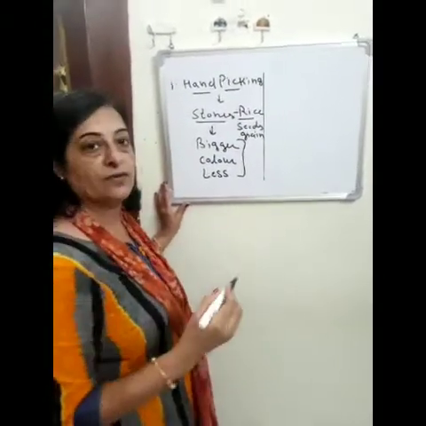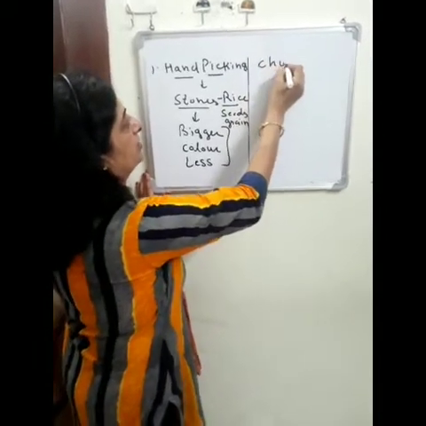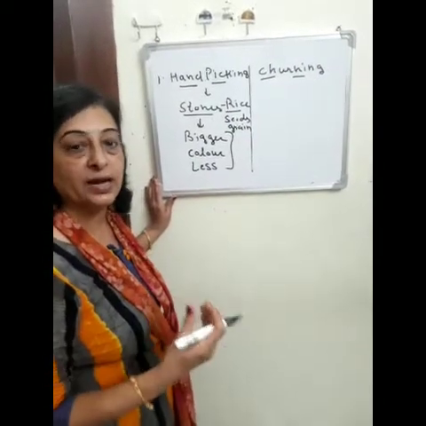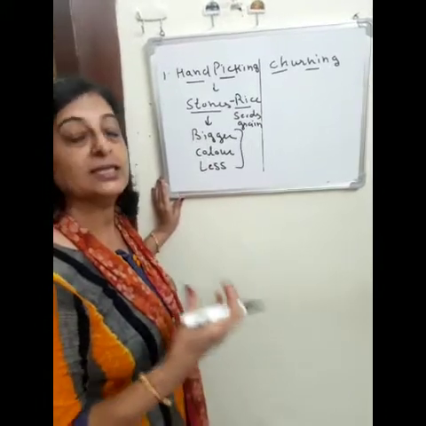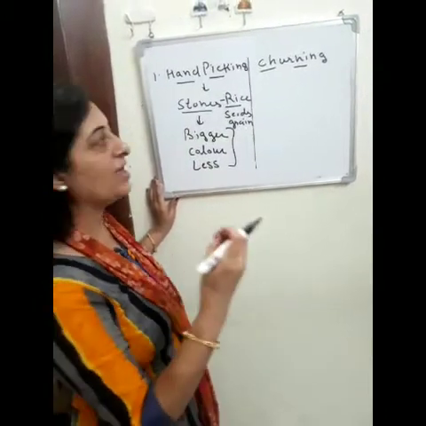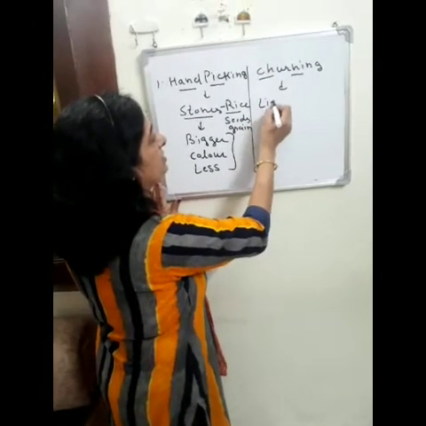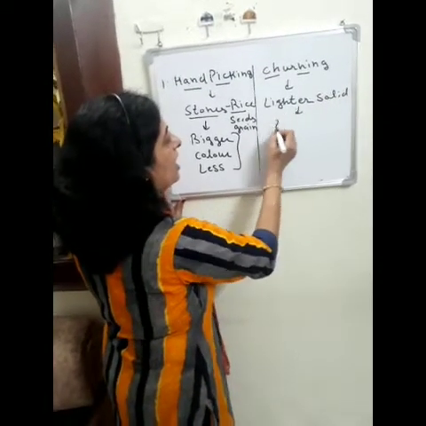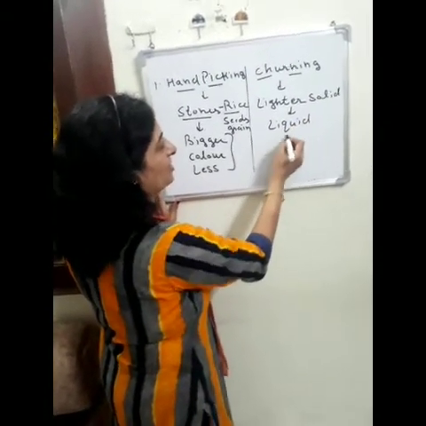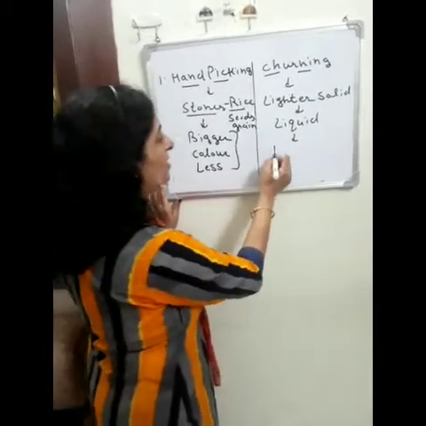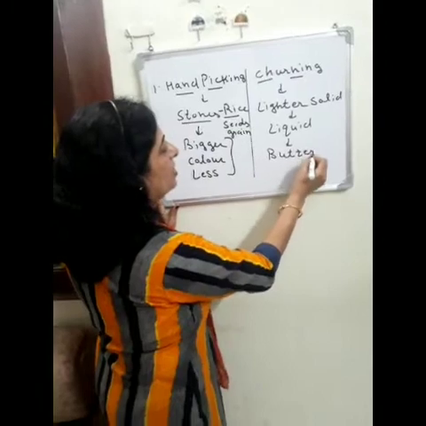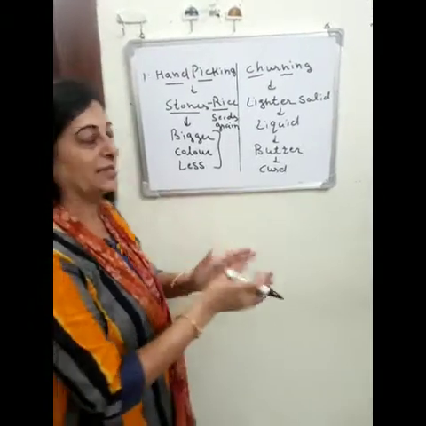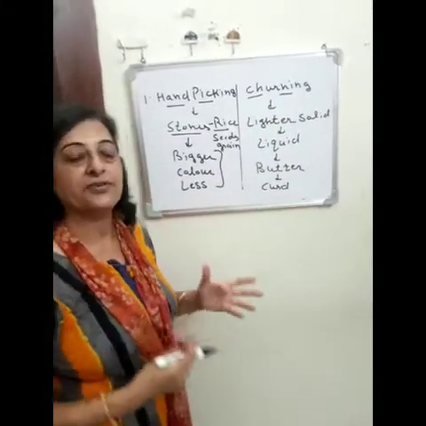Now our next method of separation is churning. Churning is a process to separate lighter solid particles from a liquid, just like butter from milk. Butter from milk or butter from curd, we can easily separate through the process of churning. This churning is also known as centrifugation.